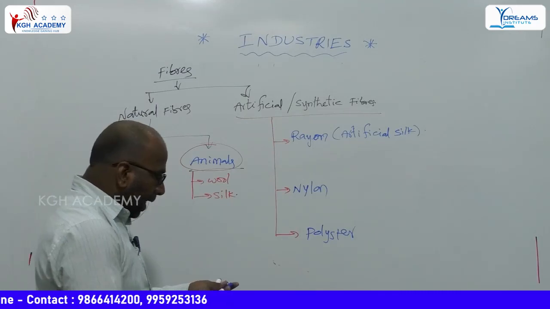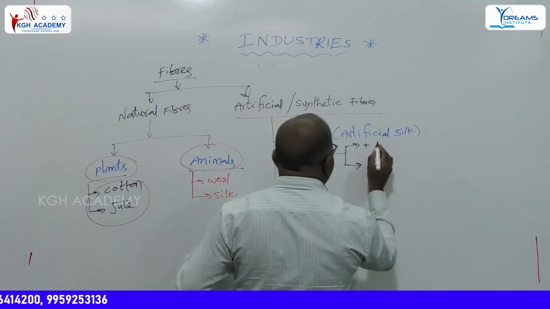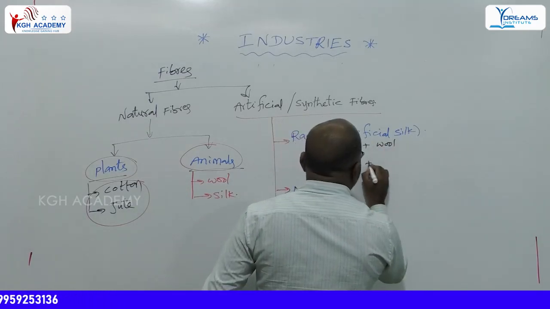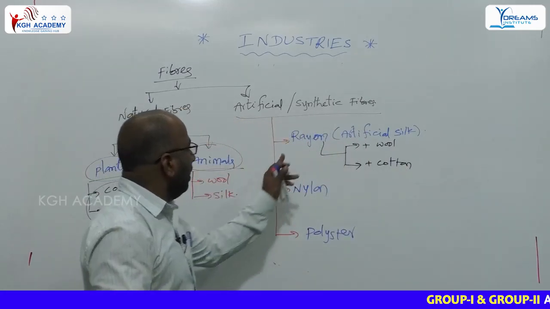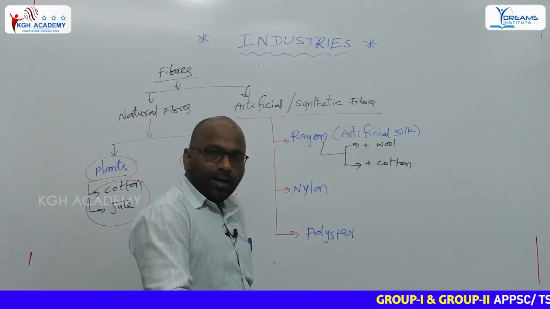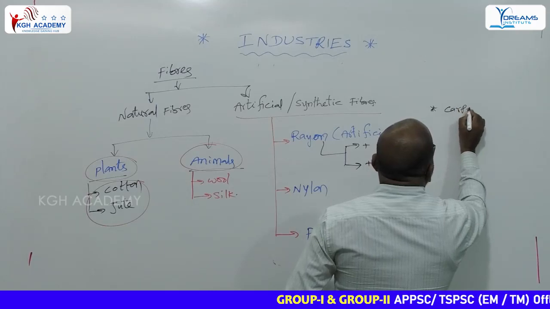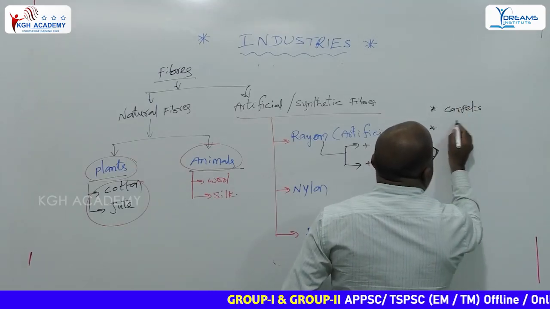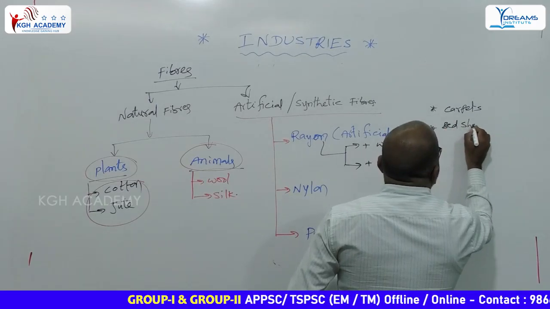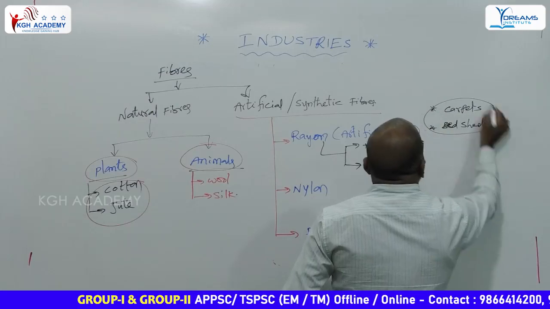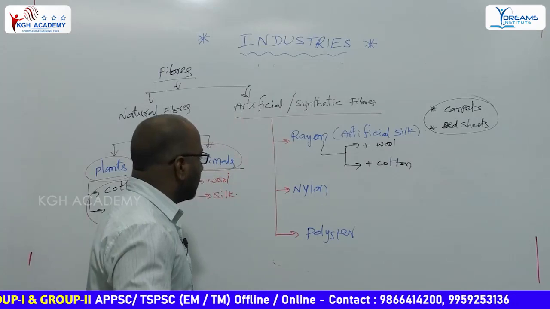Rayon is mixed with wool and cotton. This mixture is helpful to prepare carpets and bed sheets. This combination is used for the preparation of carpets and bed sheets.